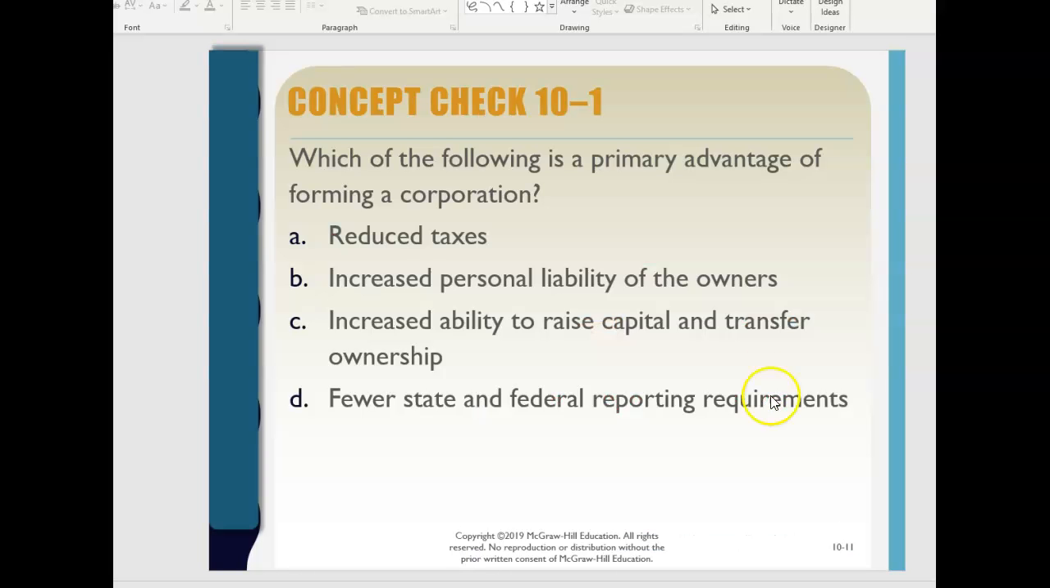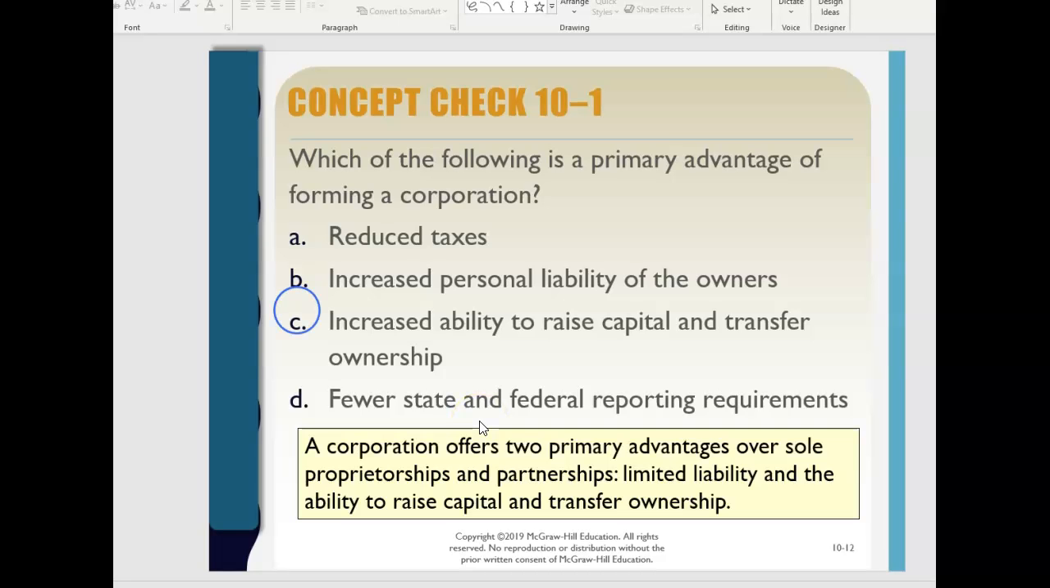So just as a check-in, what is the primary advantage of forming a corporation? It's not about reducing your taxes. It's not about increasing the personal liability of the owners. It is about the ability to raise capital and transfer ownership in this list. It's not that there are fewer state and federal reporting requirements. There are more federal and state reporting requirements.